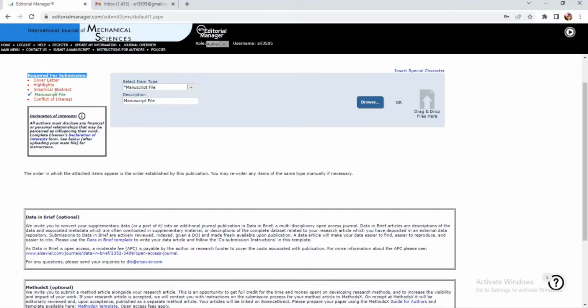Yes, what does the cover letter mean? The cover letter is just a one-line description of what you are doing. Just like whenever we apply for any interview or job vacancy, generally we write an application for the post of, right? That is the cover letter, or where you found the advertisement, whether it's an online advertisement or an advertisement obtained on social media. So we will be enclosing a cover letter. Here also we are supposed to enclose a cover letter.